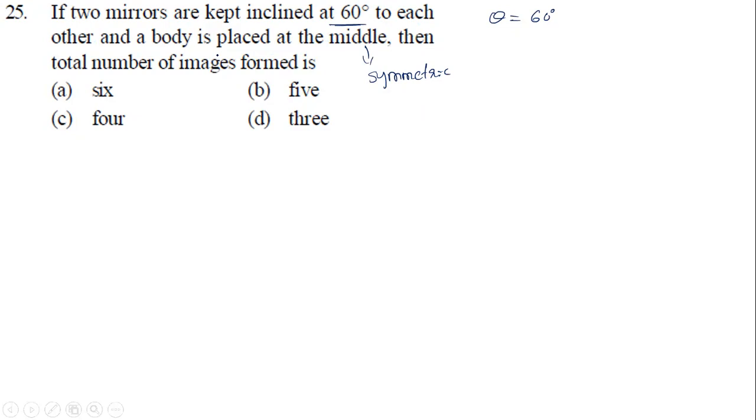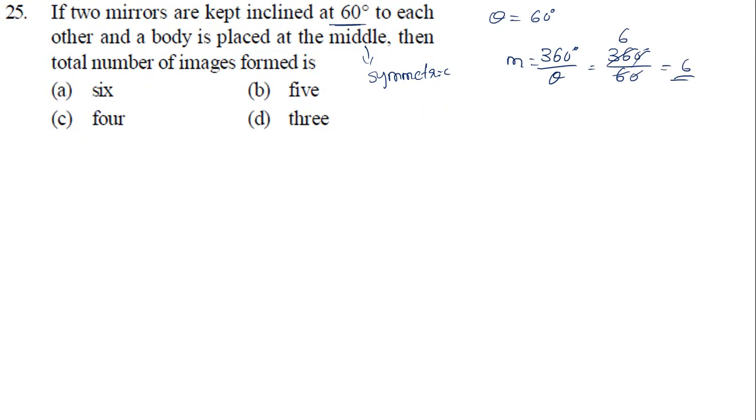First, we need to calculate m. As I gave a table to you, I hope you remember the table. It is 360 degrees by theta. So it is 360 degrees by 60, which becomes 6. So m we get is 6. Is it an even number or an odd number? So we got m as an even number.